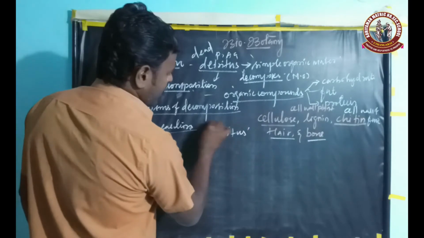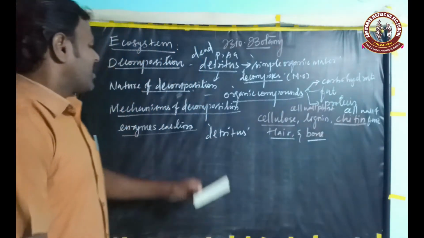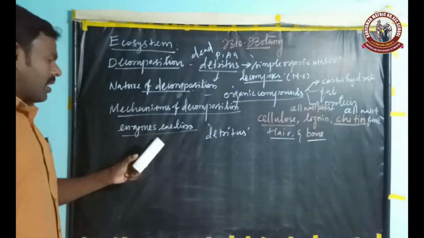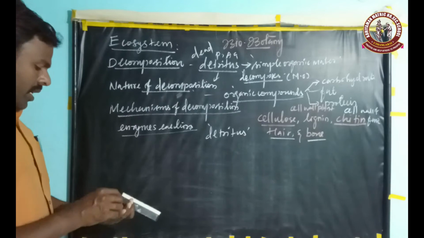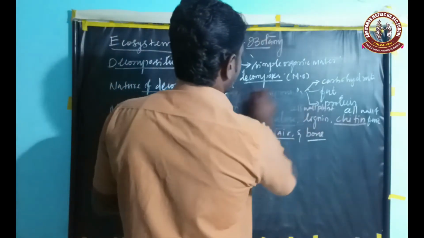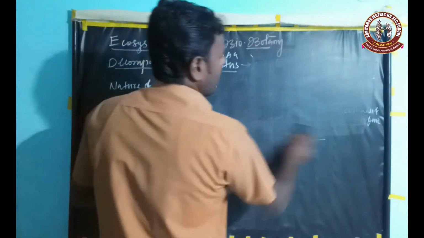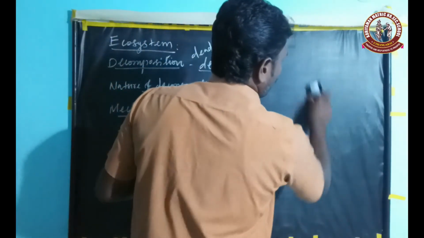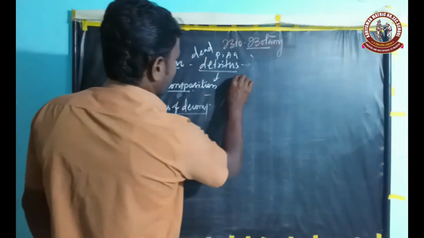Detritus is one of the raw materials of decomposition. There are steps involved in the breakdown of components to form simple substances.